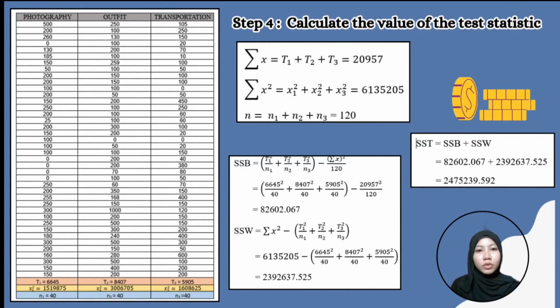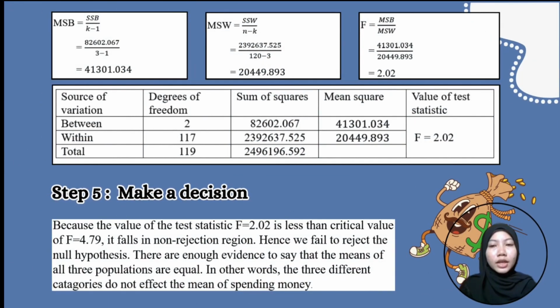And then we calculate the SSW, which stands for sum of squares within, and then we get 2,392,632.525. And then SST is sum of squares total, which is SSB plus SSW, and then we got 2,475,239.592. Now we need to calculate the mean squares. MSB is mean square between, and we get 41,301.034, and MSW is mean square within, and we get 20,449.893. And then we need to calculate the value of the test statistic, which is F equal to MSB over MSW, and then we get the answer 2.02 for the value of the test statistic.